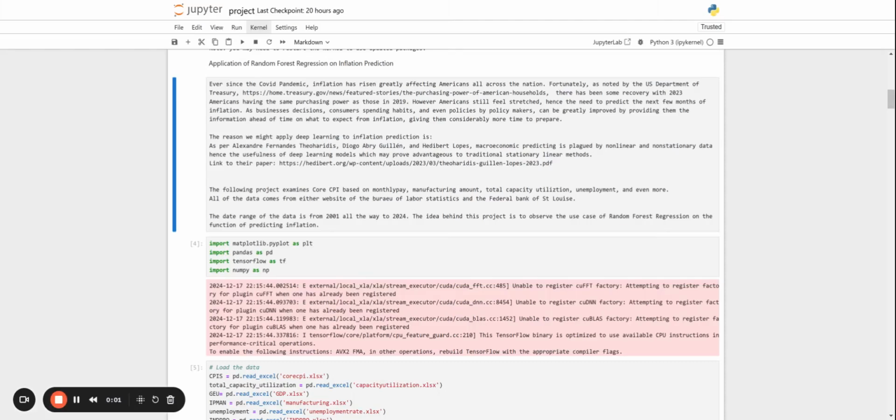Hi, my name is Richard John. This is an application of random forest regression on inflation prediction.